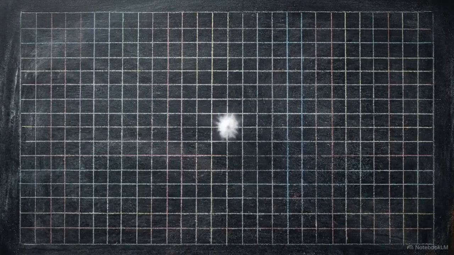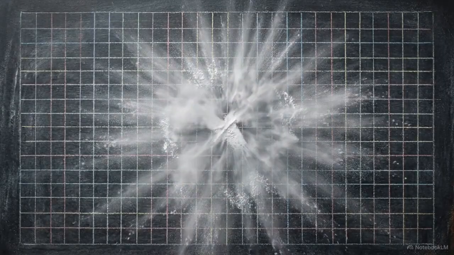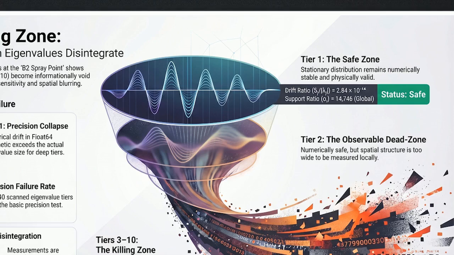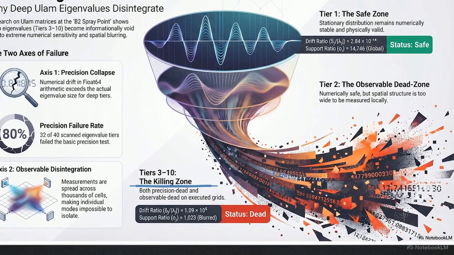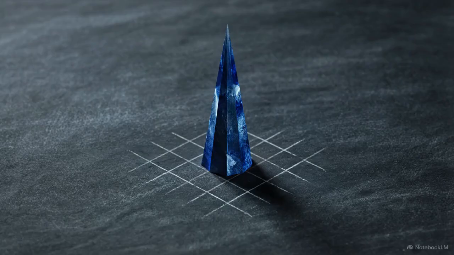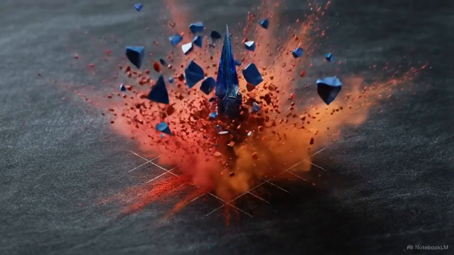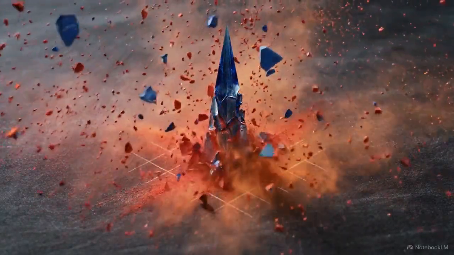Because of this severe spatial delocalization, no localized physical measurement can extract these deep modes from the background state on these executed grids. Scans reveal a 3-layer taxonomy. Tier 1 is the safe zone, the global stationary distribution. Tier 2 survives precision, but is physically dead with support ratios over 1,500. Tiers 3 through 10 form the killing zone, totally collapsing under fatal precision drift and observable disintegration. A visually clean right eigenvector is a mathematical illusion if the mode itself sits within this deep killing zone.